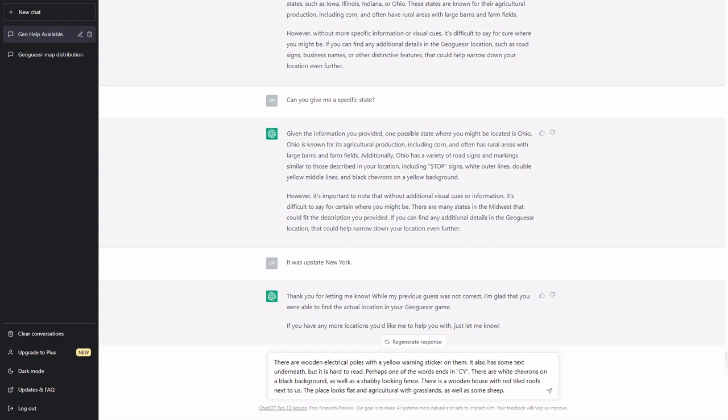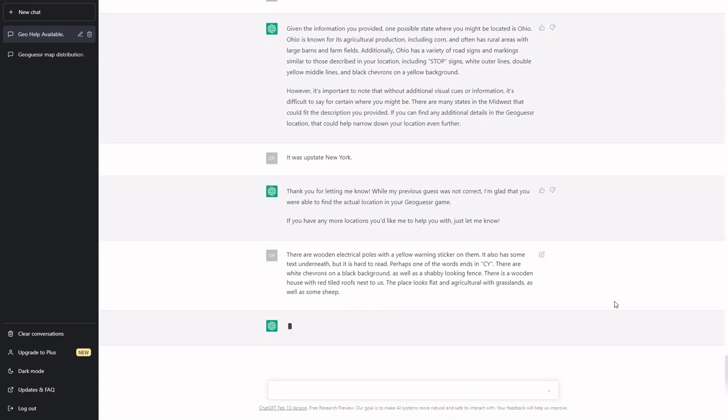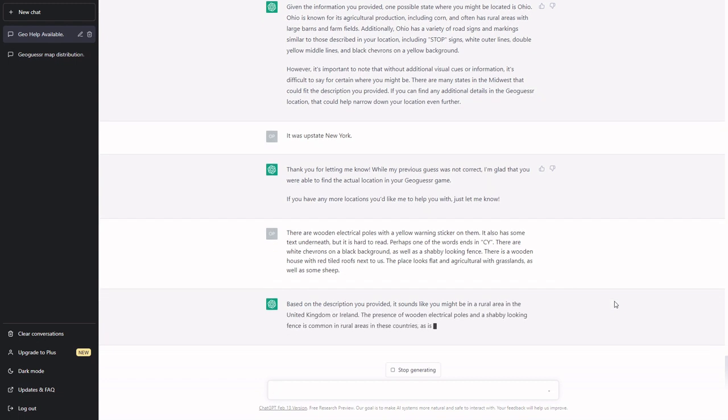In the description I came up with this. There are wooden electrical poles with a yellow warning sticker on them. It also has some text underneath, but it is hard to read. Perhaps one of the words ends in C. There are white chevrons on a black background as well as a shabby looking fence. There's a wooden house with red tiled roofs next to us. The place is flat with agricultural grasslands as well as some sheep.